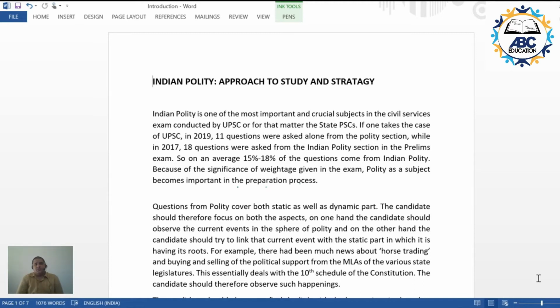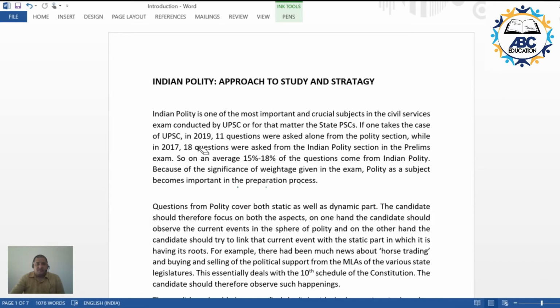Now, as you all know, Indian polity is one of the most important and crucial topics in the civil service examination conducted by UPSC, or for that matter the state public service commissions. If we take the case of UPSC, in the year 2019 itself 11 questions were asked, whereas if we go back 2 years, in 2017, 18 questions were coming from this topic. So if we do the maths, then on an average 15 to 18% would be coming from the topics related to Indian polity.